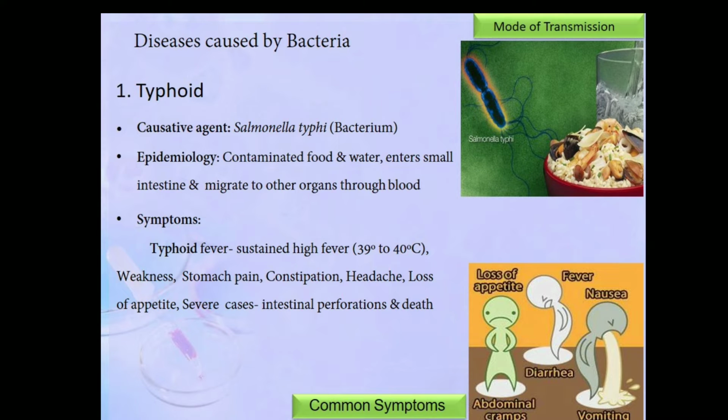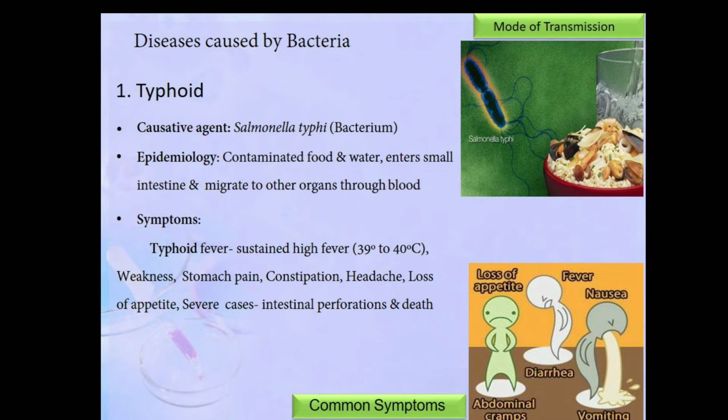Typhoid. The causative agent is Salmonella typhi. It's a bacterium, and the epidemiology, how it spreads, is through contaminated food and water. It's also called the fecal oral route. That is, when a person defecates and doesn't wash his hands properly and handles the food, and someone eats the food handled by such a person, it can lead to infection.